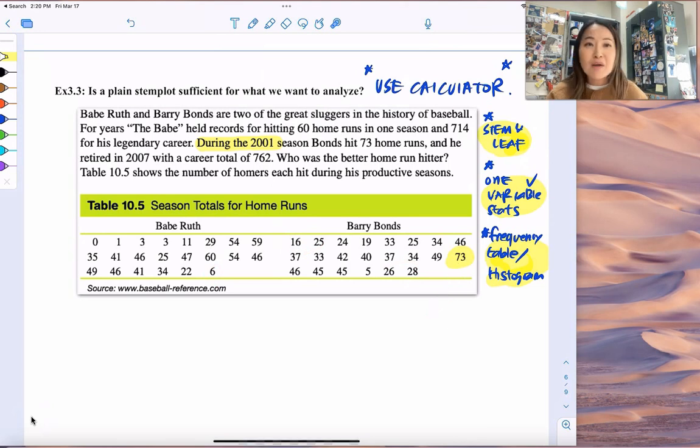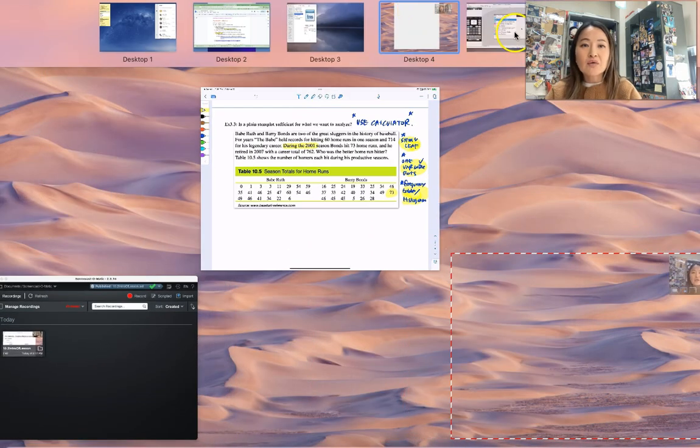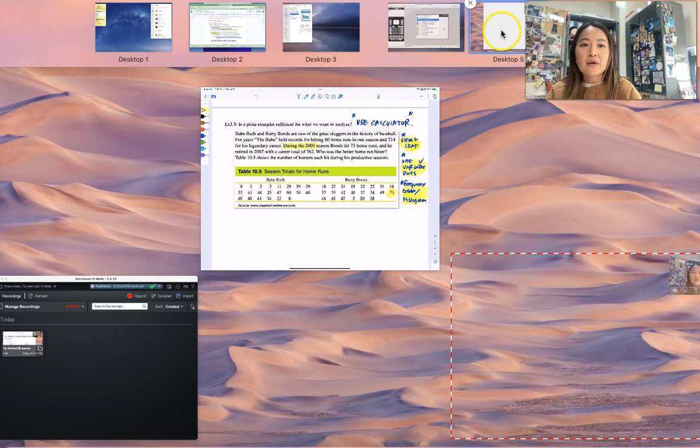If you want to know everything about Barry Bonds, you can look on Wikipedia. All right, now what I'm going to do is start entering data for Babe and Bonds, or maybe just Babe, just to show you. We're only going to focus on Babe today, and I'm going to turn the screen to the calculator now.